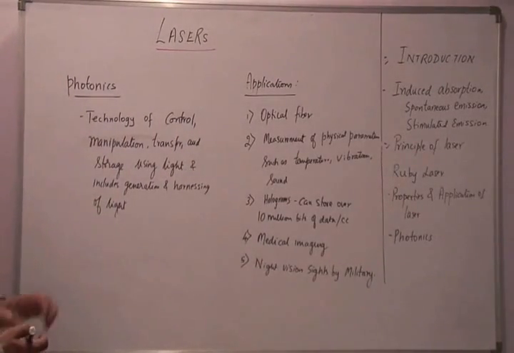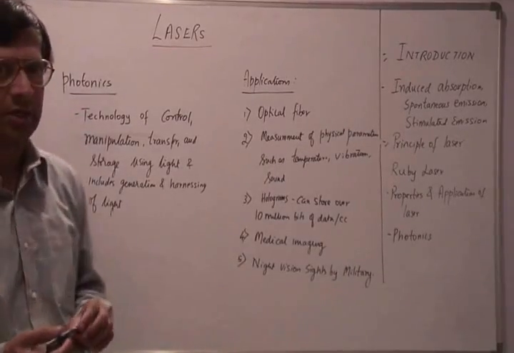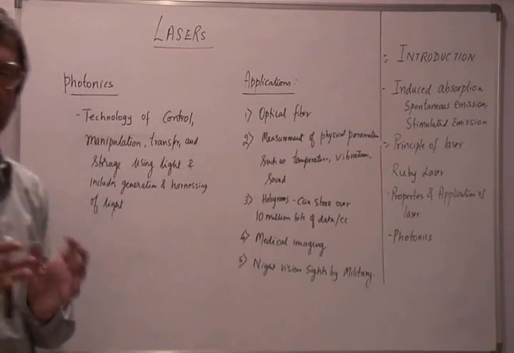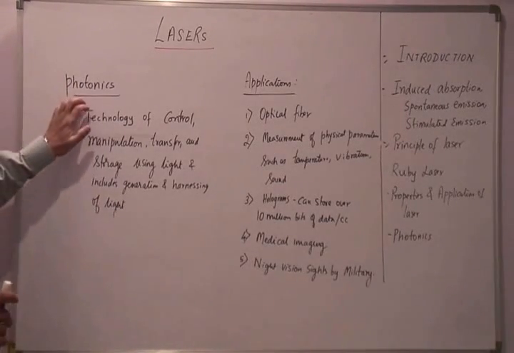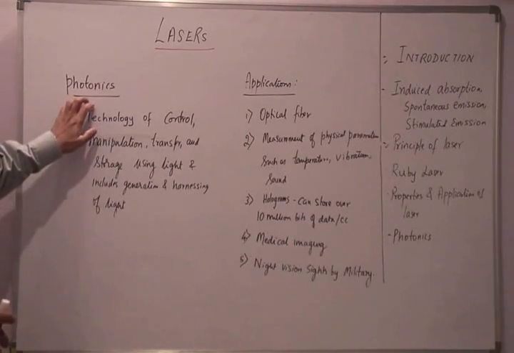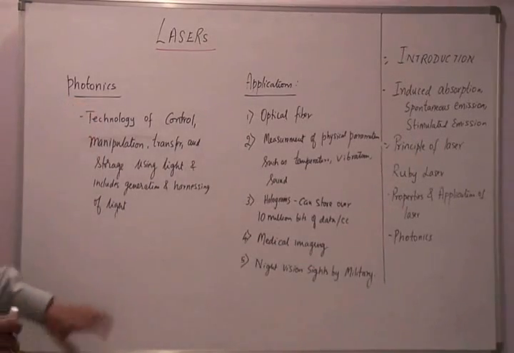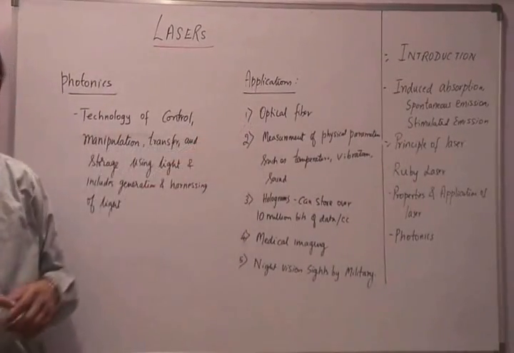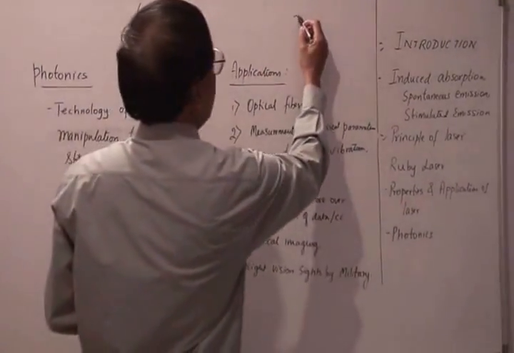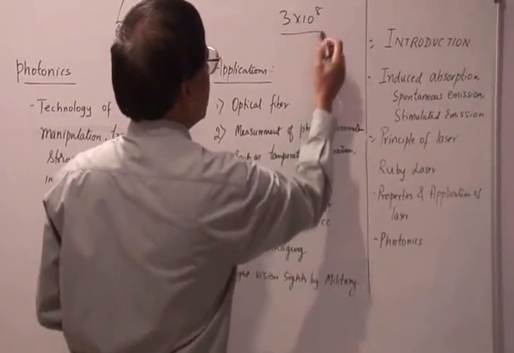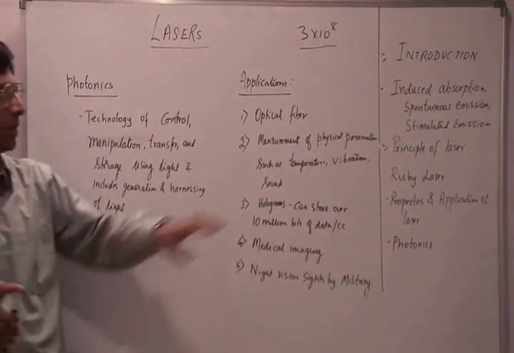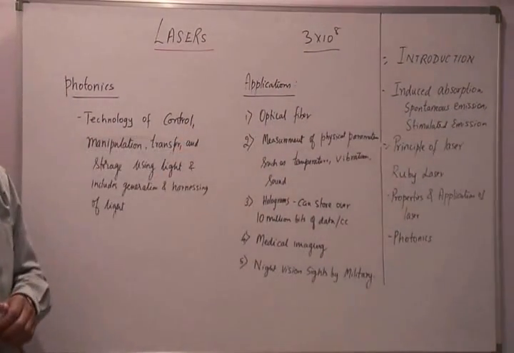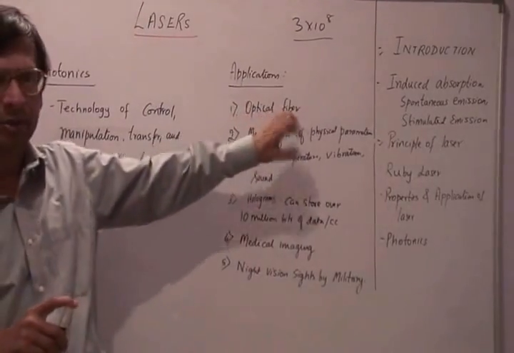So it's pretty close to the area called optoelectronics, where the area of light and electronics are combined. So photonics is pretty close to the area of optoelectronics. Now let us look at some of the applications of photonics. The first one is optical fiber. You know that they could make around 3 into 10 to the power of 8 telephone calls using a single strand of optical fiber. So that's the amount of bandwidth an optical fiber gives, and we use laser light to transmit information on the optical fibers.